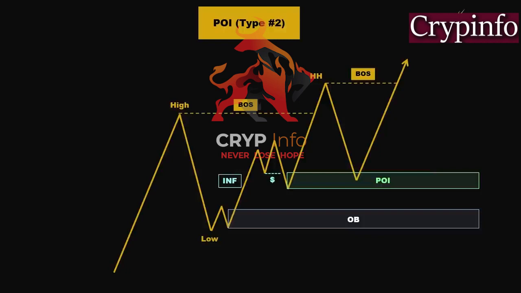Furthermore, if the price fails to exhibit any change of character or bullish reaction on the lower time frame, our attention shifts to the order block situated at the extreme. This order block becomes our high probability point of interest for a buying opportunity. The rationale behind this is that the price has already utilized the upper POI as an inducement area, successfully sweeping the substantial liquidity accumulated below that zone. This liquidity is primarily generated by the stop-loss orders of traders who entered the market aggressively with long positions.